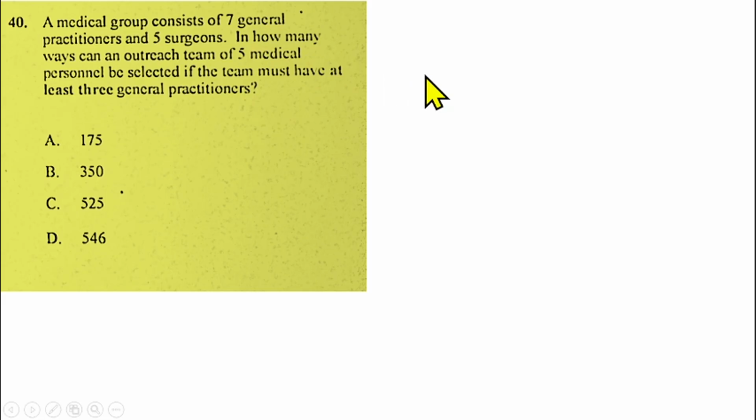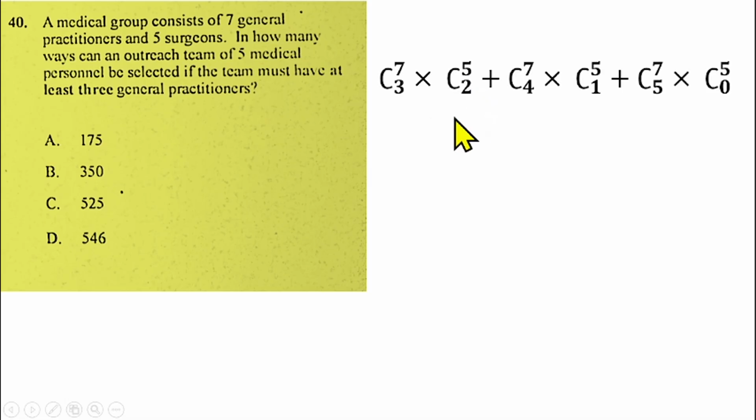So the first one will be 7 combination 3, picking 3 generals from 7 generals, multiplied by 5 combination 2, which is 2 from the surgeons. So this is the first option.